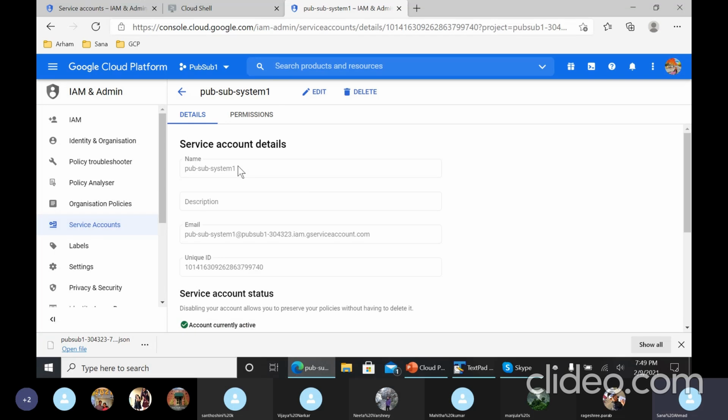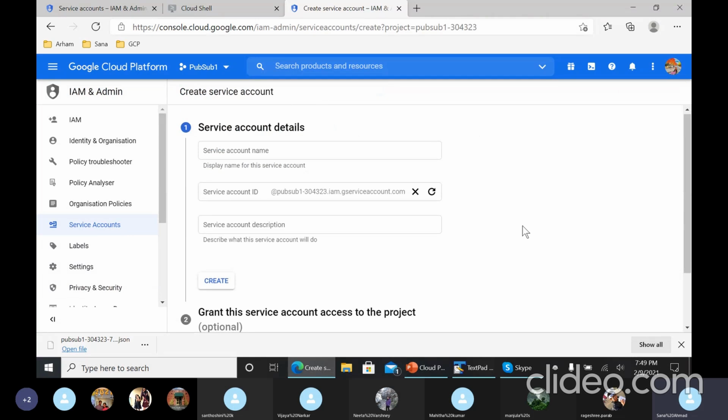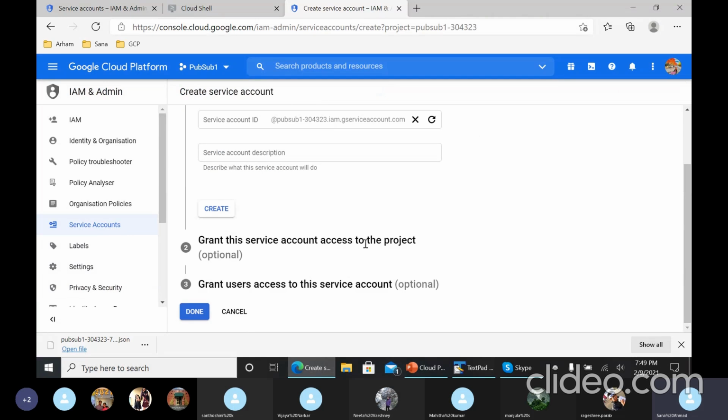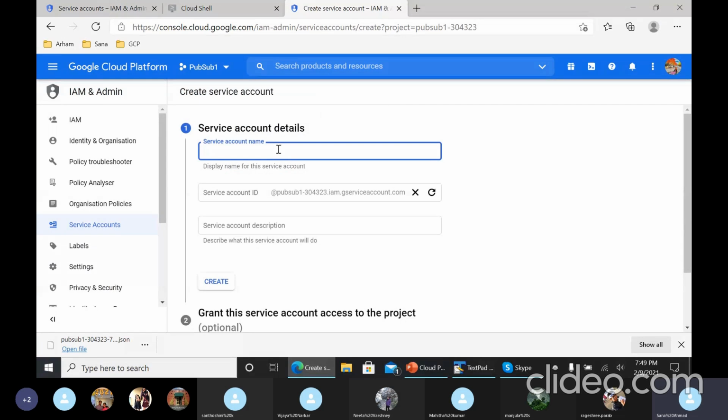And just click on create service account and give a name. Just say create.